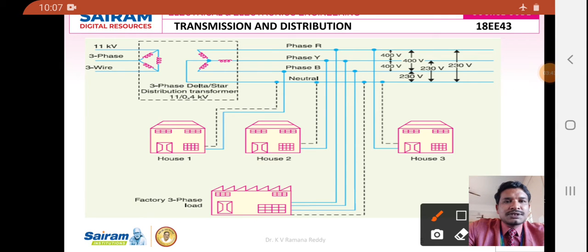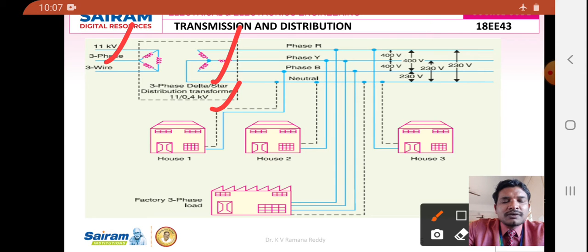This distribution system consists of a 3-phase delta to star connected transformer, where we step down the incoming voltage of 11 kV to an outgoing voltage of 0.4 kV. 0.4 kV means between line to line we get 400 volts, and between line to neutral we get 230 volts.